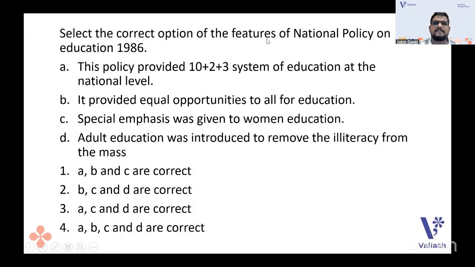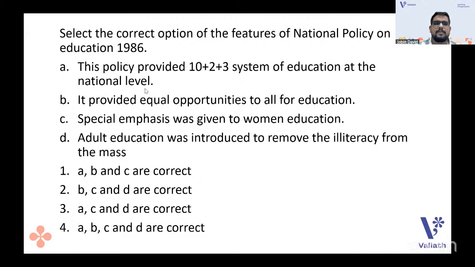Select the correct option of the features of National Policy on Education 1986. So, I told you the national policy NEP is very important in the case of NET, also in the case of other SET exams. So NEP 2020 is important, right? Same as other policies are also important. 1986 was the policy previously, before 2020 it was adopted. 1986 was the policy that we were following.